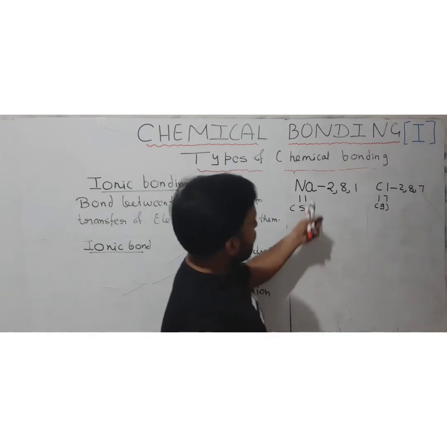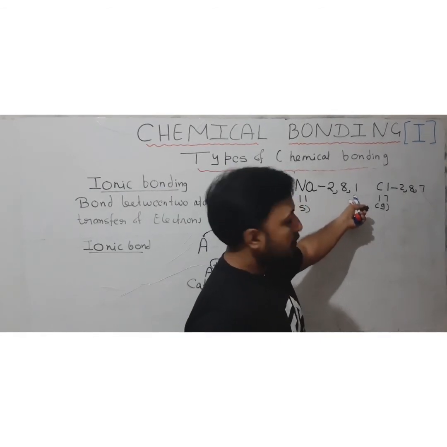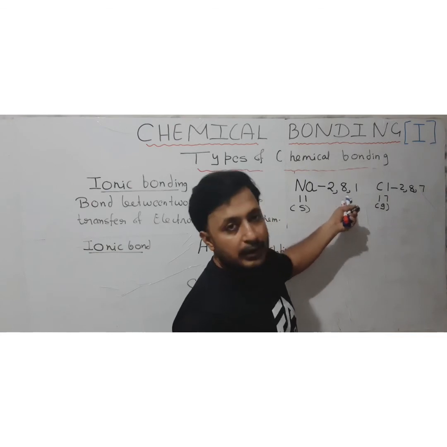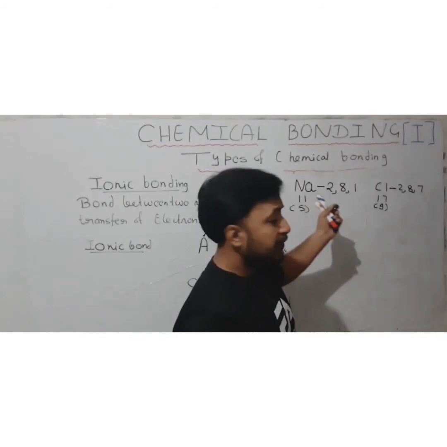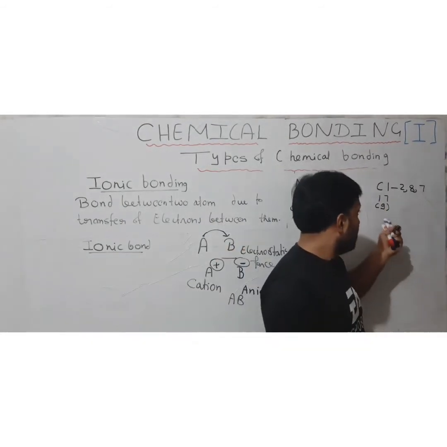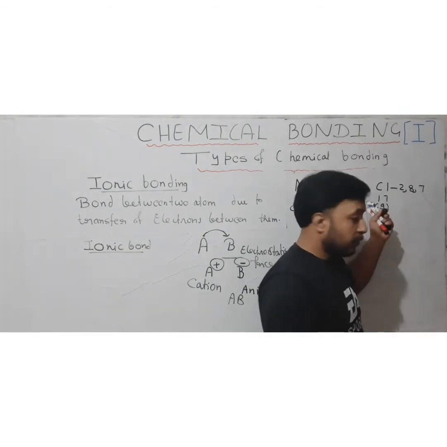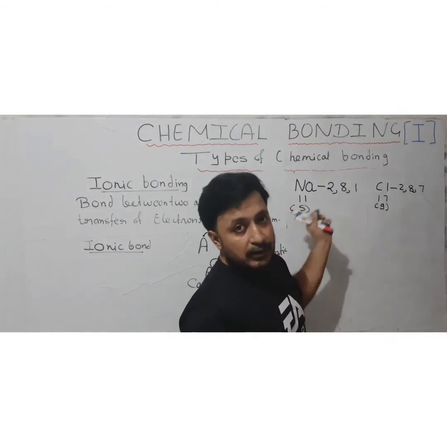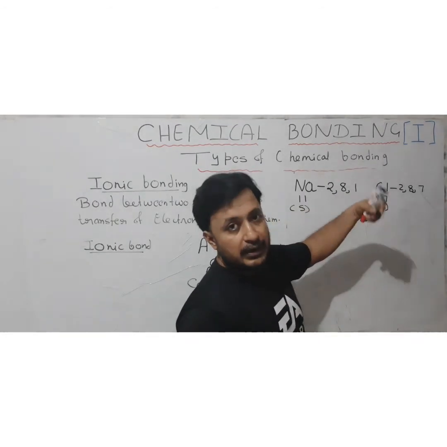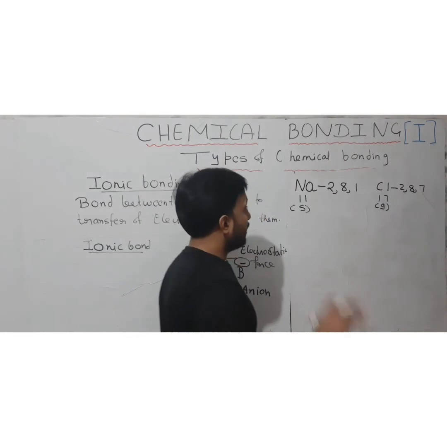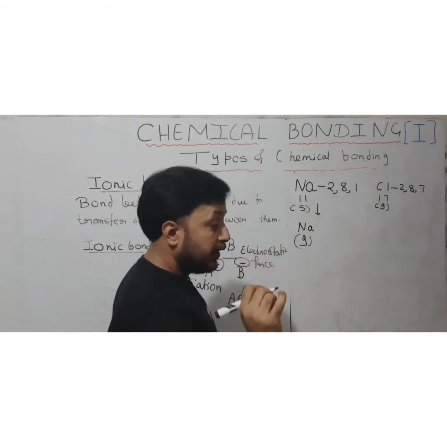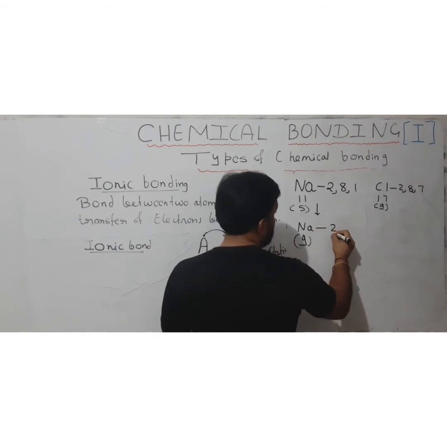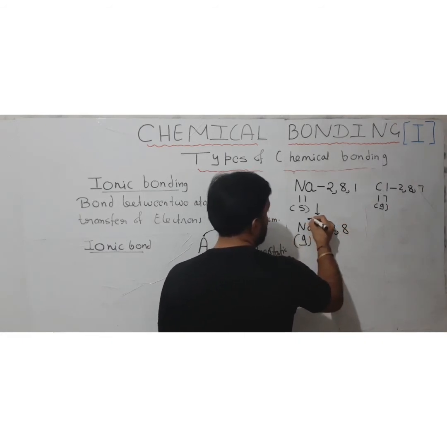Now if sodium can release one electron, it will have a noble gas configuration equivalent to neon, because neon has atomic number 10, configuration 2, 8, while chlorine on gaining one electron becomes like argon. So they can exchange the electron. Sodium can give an electron, chlorine can gain an electron, and they will form ions and form a compound. But first of all, they are required to be converted into the gaseous atomic form. Only then can sodium lose that extra electron.